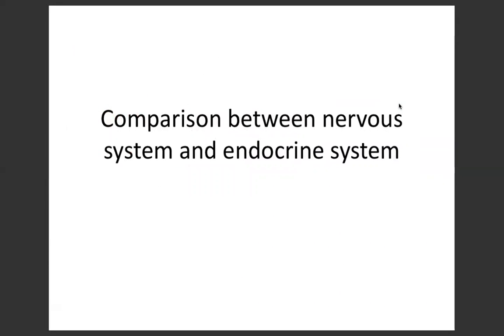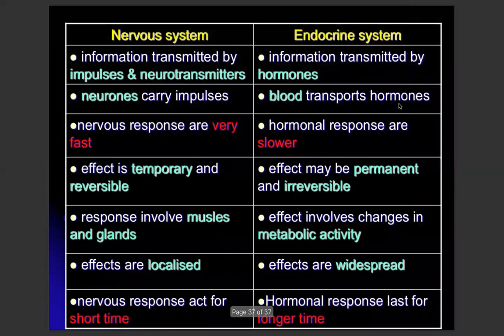Alright, the last part for the class today is the comparison between the nervous system and endocrine system. Okay, teacher dah buat dah bentuk table, so you all boleh tengok lah. Nervous system, information dia is being transmitted by the nerve impulse and also the neurotransmitter, remember synapse.